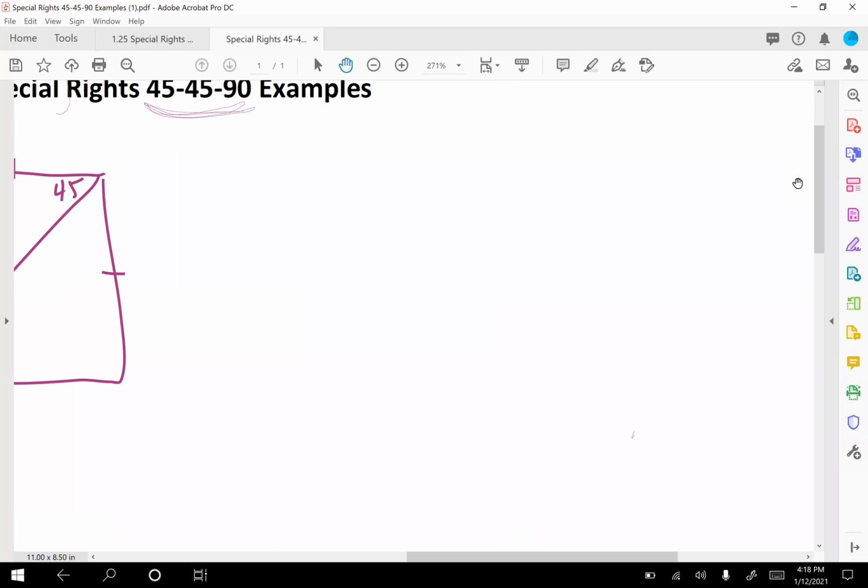Okay, so now just some tips before you leave, and this is especially true for my pre-AP kids. Some things that you'll see for 45-45-90s: squares. To find the perimeter, remember, y'all, a square has 4 equal sides, and if you're going to find the perimeter of something, you're adding up all the sides. So a square, since there are 4 of them and they're all the same, you just do 4 times the side length. That's your formula for the perimeter of a square.